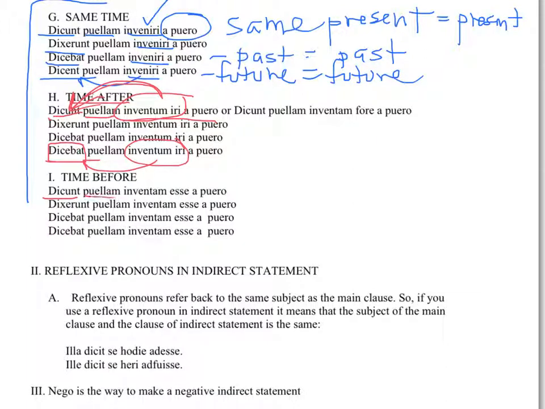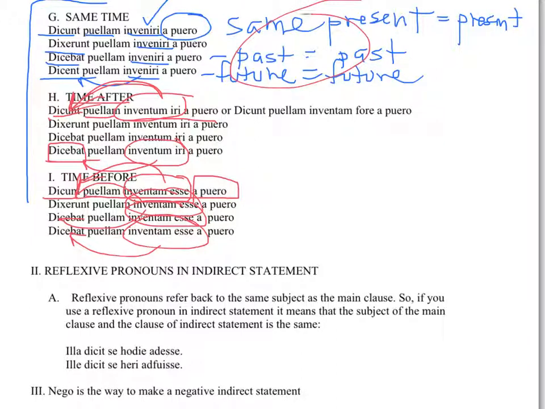They say that the girl has been found by the boy. Passive. In ventam esse is the infinitive perfect, so it happens before the present. It happens before the past, and it happens before the future. Every single time, the pattern stays the same. The present happens at the same time, the future happens after, and the perfect happens before the main verb.